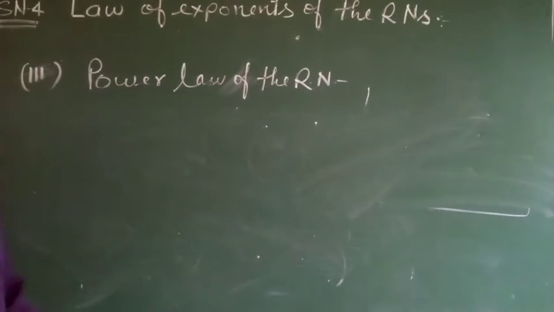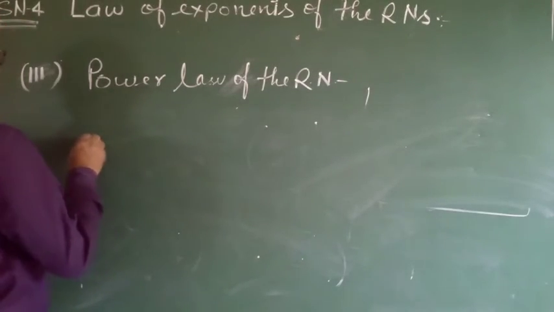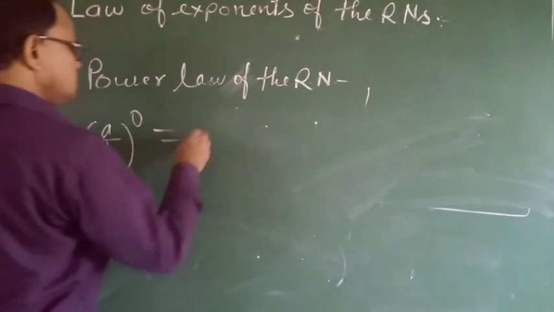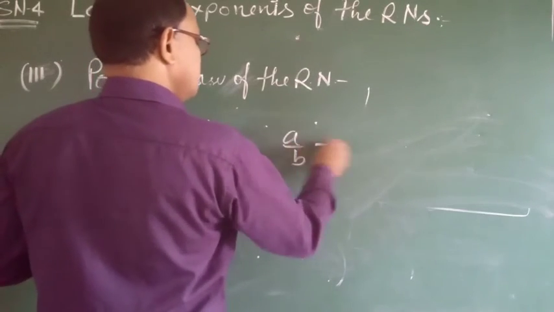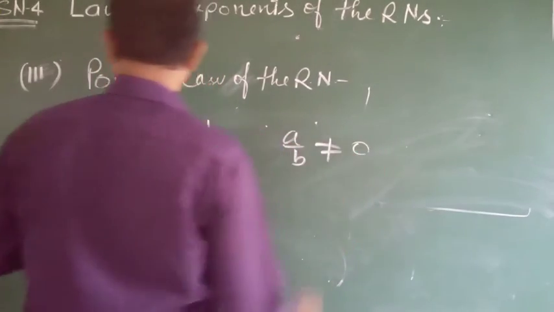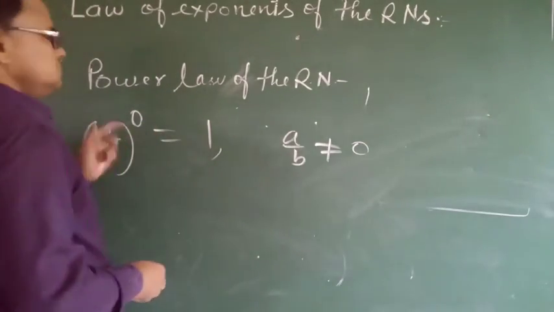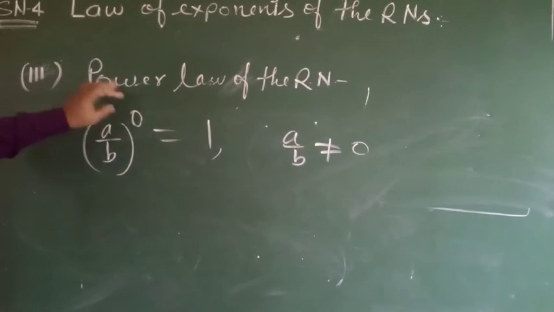Next rule, here a by b power 0 is equal to 1. Okay? But here a by b is not equal to 0, and here power n is equal to 0. It is an integer.